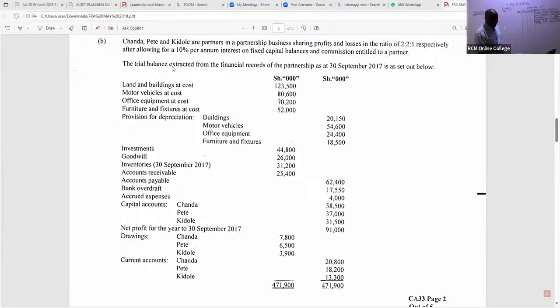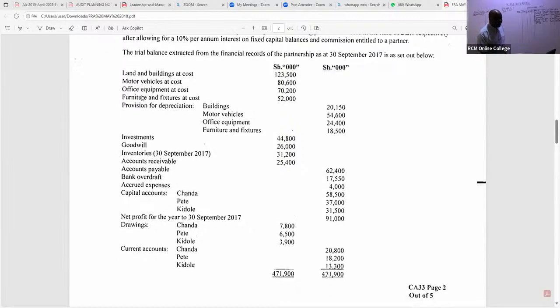So you can see we have here land and buildings. We have motor vehicles at cost. We have office equipment at cost. We have furniture and fixtures. And then you can see we have provisions. So ask yourself, amongst these assets, which assets were taken up by the limited company?